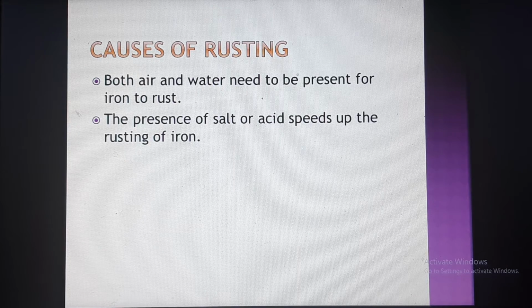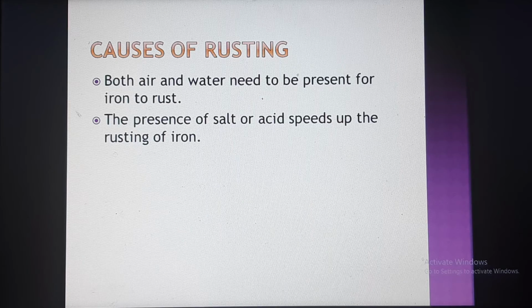So, the rusting process, as I already told you, is a type of corrosion of iron or steel. If you put an iron nail in the atmosphere for a long time, after 1 or 2 weeks or 4 weeks or 1 month, we can see the rusting process. There is something formed on the surface of the iron. It is called rusting.